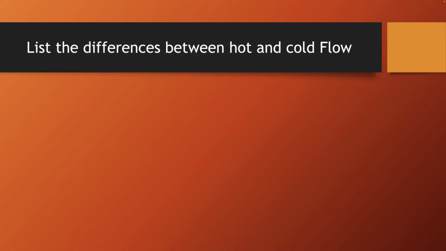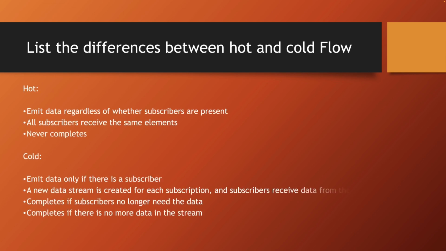What are the differences between hot and cold flows? A hot flow emits data regardless of whether there are subscribers or not. A cold flow emits data only when there is a subscriber. With hot flows, all subscribers receive the same elements, and they are shared. With cold flows, a new data stream is created for each subscription, and subscribers receive data only from their own stream. Hot flows never finish, while cold flows end in two cases. First, if subscribers no longer need the data, and second, if there is no more data in the stream.